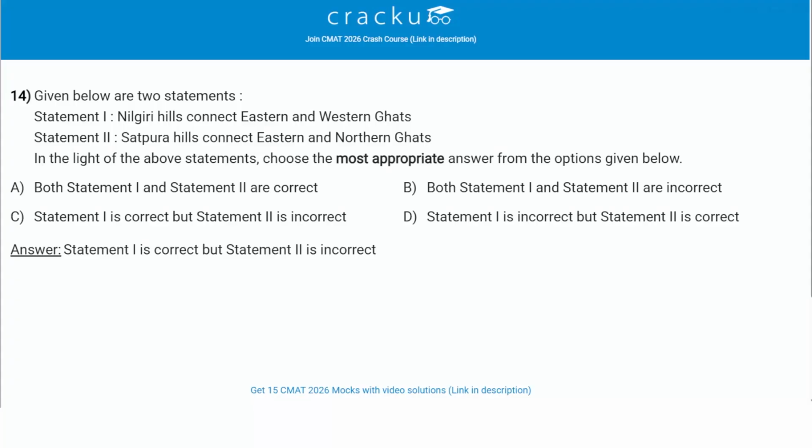Given below are two statements. Let's read statement 1. Nilgiri Hills connect eastern and western Ghats. This is correct. Nilgiri Hills, right? They are connected between the eastern Ghats and the western Ghats. Statement 2. Satpura Hills connect eastern and northern Ghats. There is no such thing in India as northern Ghats. So Satpura Hills connecting eastern and northern Ghats is absolutely a wrong statement. So the correct answer is statement 1 is correct. Statement 2 is incorrect. So option C is the correct answer. Statement 1 is correct. Statement 2 is incorrect. Let's move to the next question.